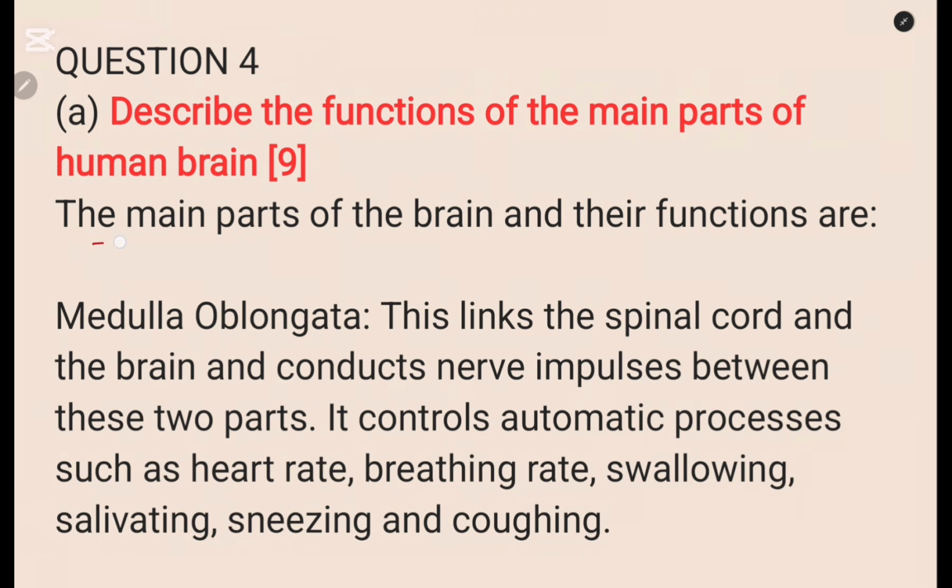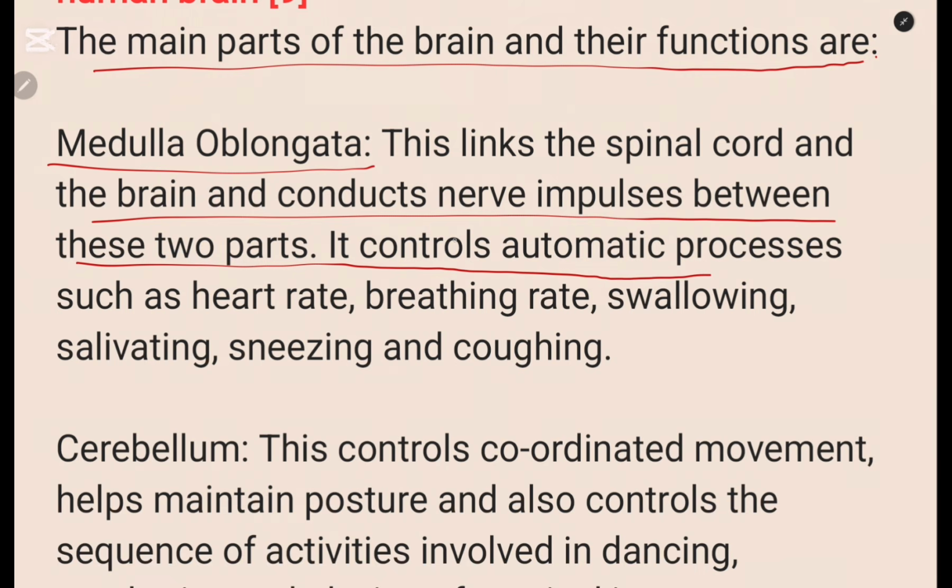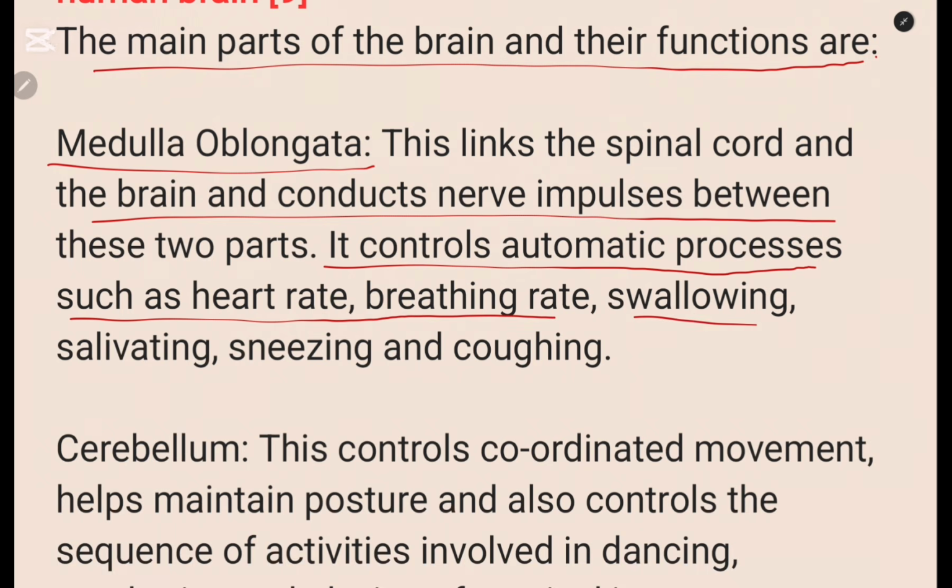So we start writing. The main parts of the brain and their functions are: 1, the medulla oblongata. This links the spinal cord and the brain and conducts nerve impulses between these 2 parts. It also controls the automatic processes such as the heart rate, breathing, swallowing, salivating, sneezing, and coughing. So we've given the function of the medulla oblongata.